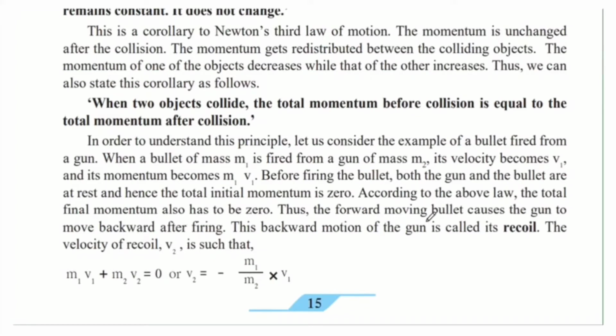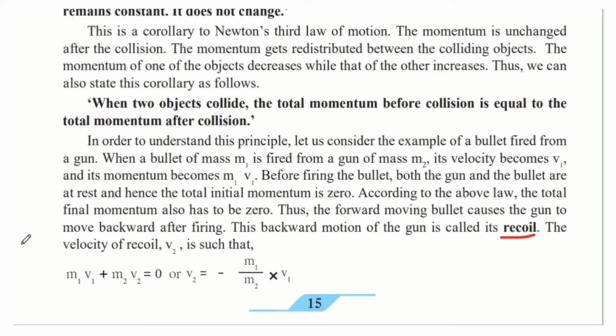Thus, the forward moving bullet causes the gun to move backward after firing. Since the bullet now has a velocity, the gun will also have a velocity, and it will be in the backward direction because the bullet was fired in the forward direction. This backward motion of the gun is called recoil. When you fire the bullet, the gun moves backwards, and this backward movement of the gun is known as recoil.